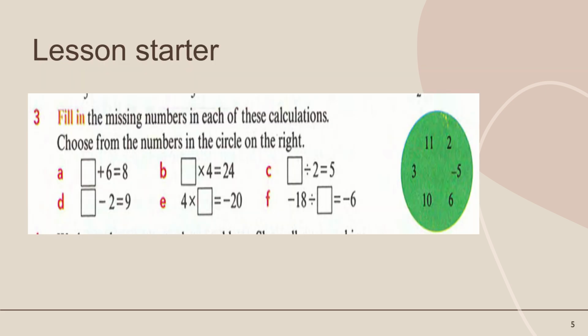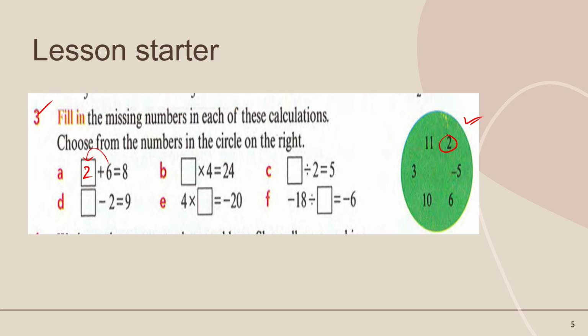Now this is our lesson starter. The question is to fill in the missing number in each of the calculations. Here are some possible answers for the missing numbers. We just have to fill in the missing numbers. First, we choose the correct option from this circle. First one is missing number plus 6. What should we add to 6? We will get 8, so we should put 2 right here.